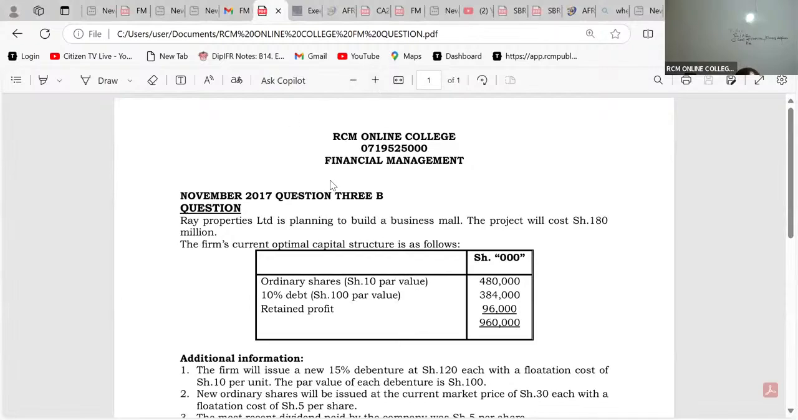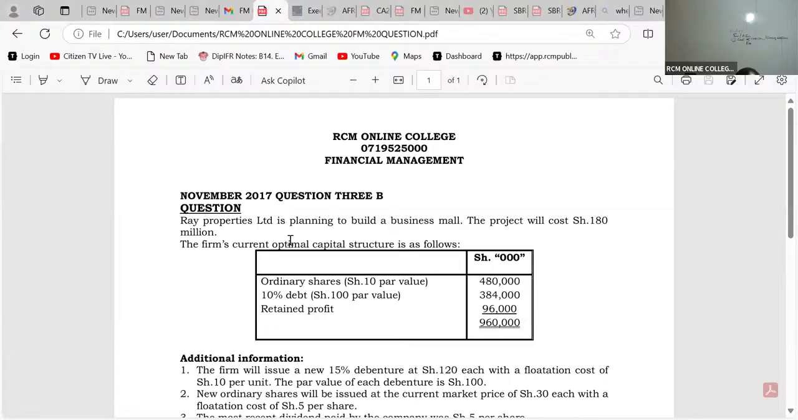November 2017, question number 3B. This question will expose us a lot to capital structure decisions, to cost of capital questions. Most importantly, this concept of WMCC, weighted marginal cost of capital.